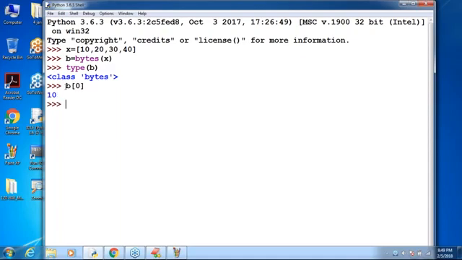B of 0 means 10 I'm going to get. B of 1 means 20 I'm going to get. B of -1 means, can anyone please tell? We covered this already. Positive 0, 1, 2, 3 means left to right. -1, -2, -3, -4 means right to left. That's why B of -1 is equal to 40 by default we are going to get, sir.